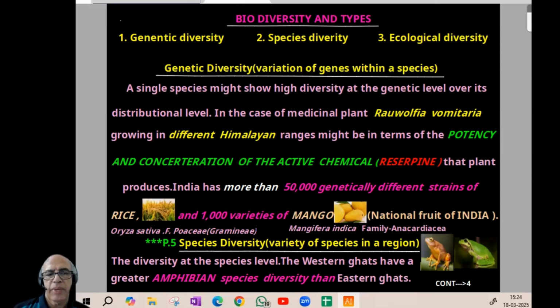Species diversity basically means diversity at the species level. Western Ghats have a greater amphibian species diversity than Eastern Ghats. Normally when amphibians are considered, they are more delicate organisms, so that indicates that the region is more delicate. A small disturbance can cause huge loss. Comparing with the Western Ghats, where amphibians are more, Eastern Ghats has less amphibian diversity. So the Western Ghats have a greater amphibian species diversity than Eastern Ghats. I think the idea is clear, so we can proceed to the next page.